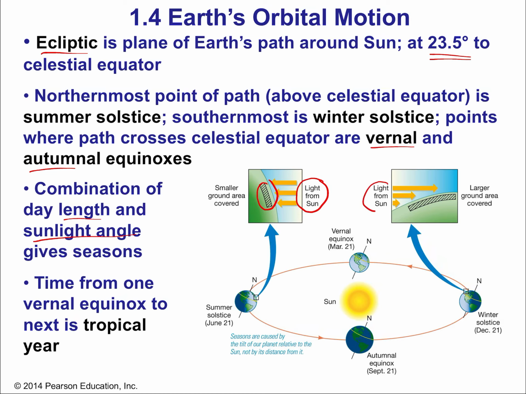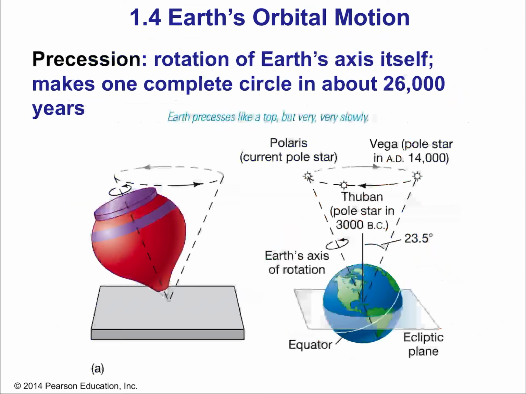If that same amount of energy is spread over a long area, because you're tilted or you're just very near one of the poles, then that means less ability for that energy to heat up the gas in the ground and the water and so on. Okay, but the time of the day is important too because it's just less exposure to that radiant energy of sunlight. Okay, so Earth has that tilt, 23.5 degrees.